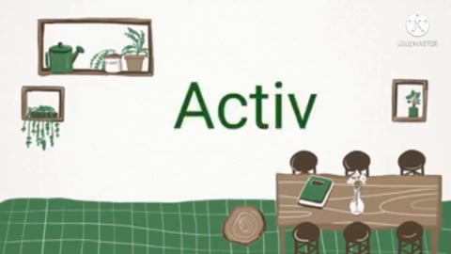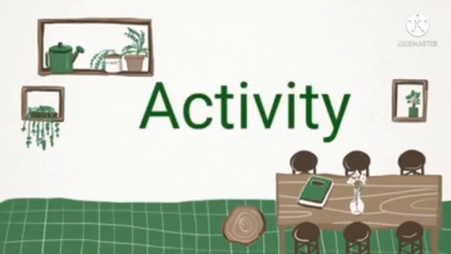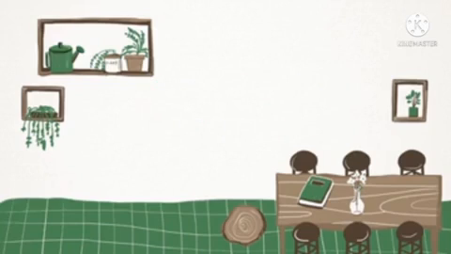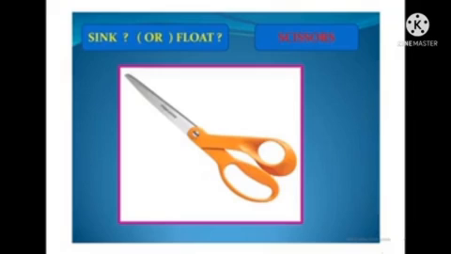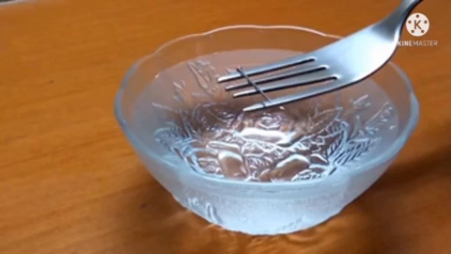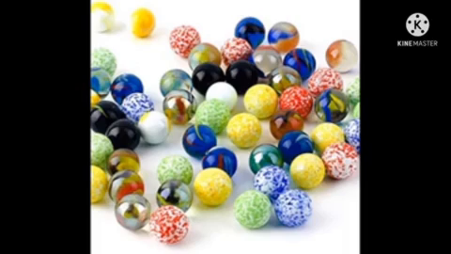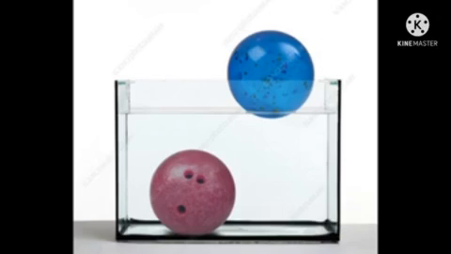Come on children, let's do a simple activity. Are you all ready? Take water in a bucket and drop the following items into the water. First, toss an apple into water. Will it float or sink? It will float, ma'am. Very good. Next, scissors. It will sink, ma'am. Next, silver fork. It will also sink, ma'am. Then what about marbles? Marbles will sink in water. Exactly, you got it right. Things which are less dense than water will float and which are more dense than water will sink.